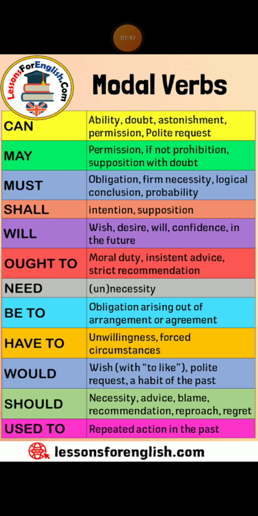So here I'll give you some examples with all the modals. When we want to refer to a time in the future, we use will and shall. Like I shall finish my work quickly, he will finish his work quickly, we shall not be able to come, they will not be able to come. These are examples of shall and will. Here, shall is used for the first person and will is used for the second and third person. You have to keep in mind where we are using shall and will.